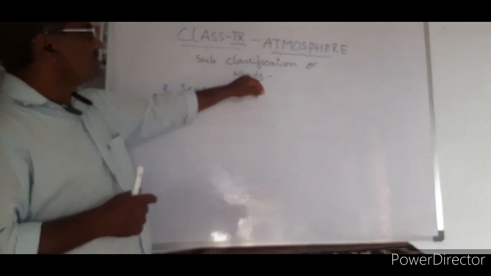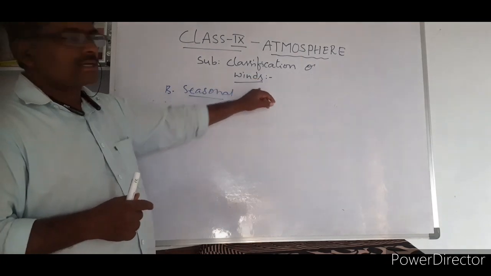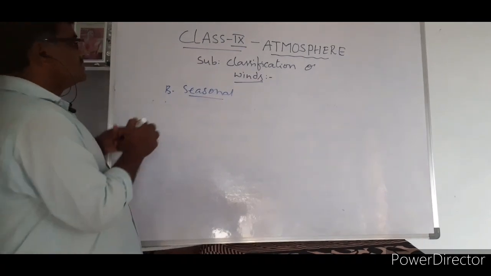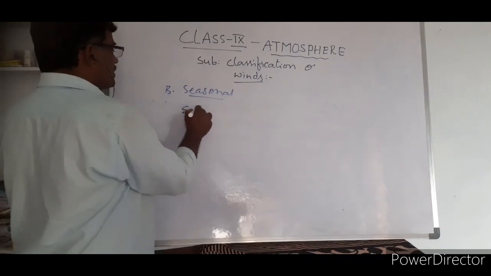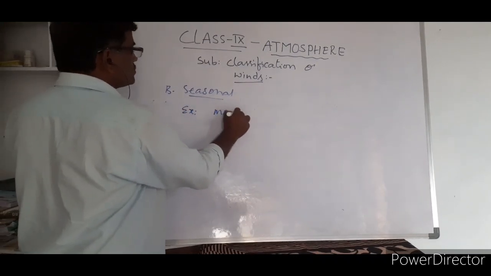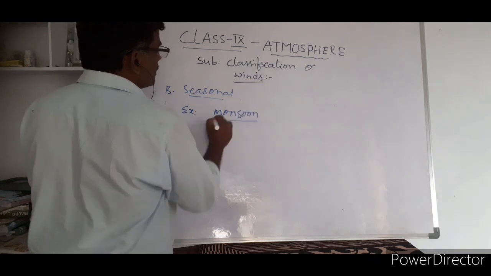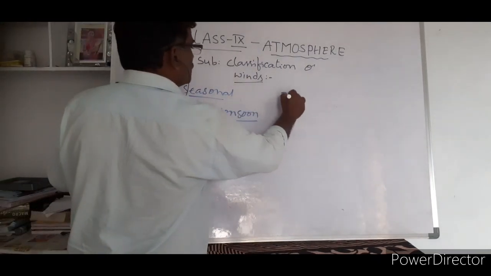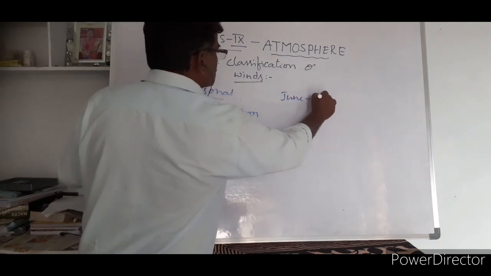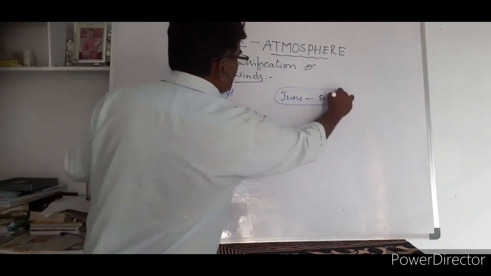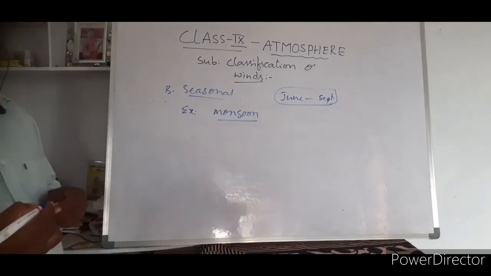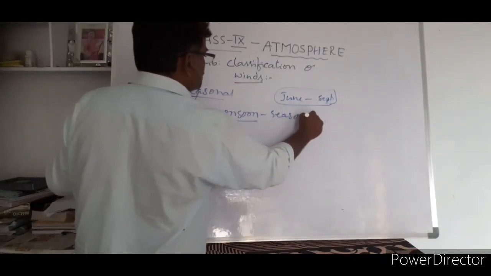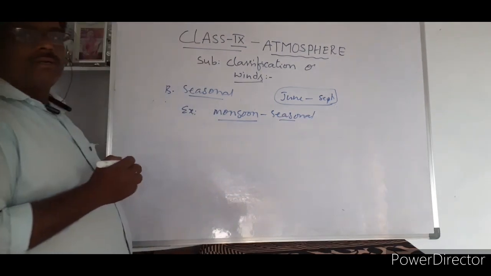So winds are classified into three: planetary winds, and second, seasonal winds. Take an example: monsoons. Now we are in the monsoon period. India gets rainfall between June and September. This period is called the monsoon period in India. Monsoons are nothing but seasonal winds.